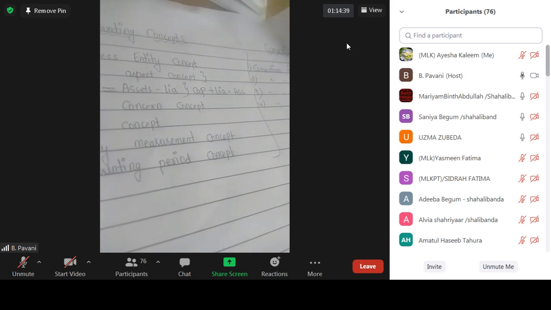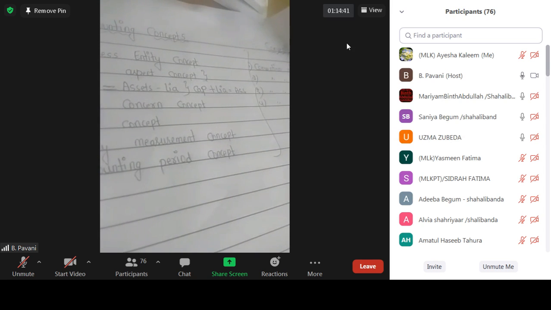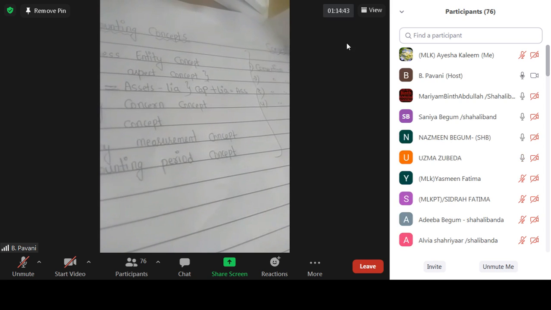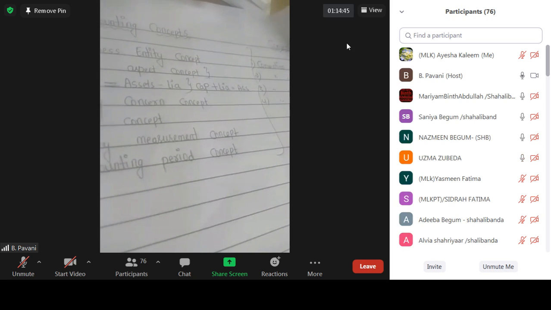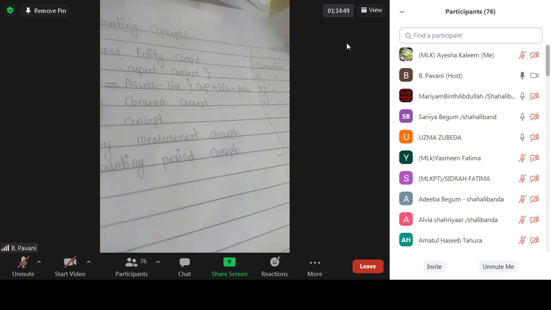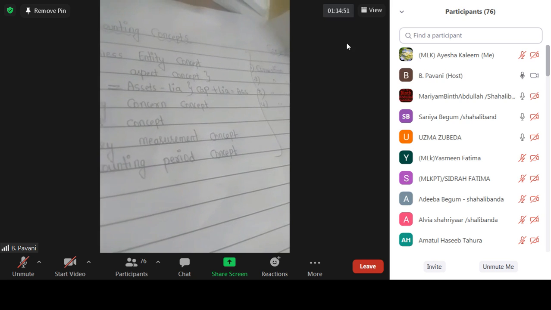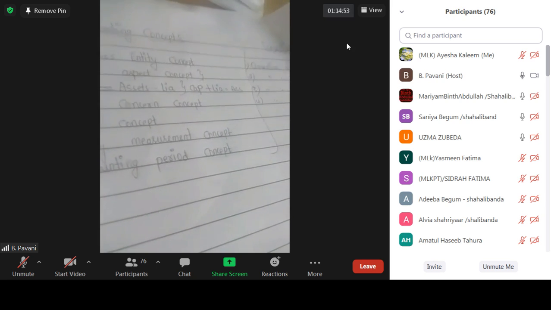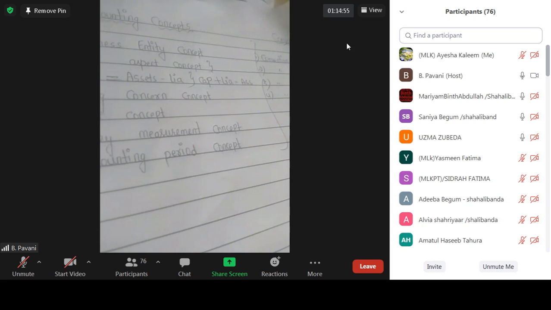It is nothing but a 12 months period for measuring the income of the business as well as to know the financial position of the business. So whatever this time interval or time gap is, it is called an accounting period. And usually most of the concerns follow the accounting period from 1st April to 31st March.